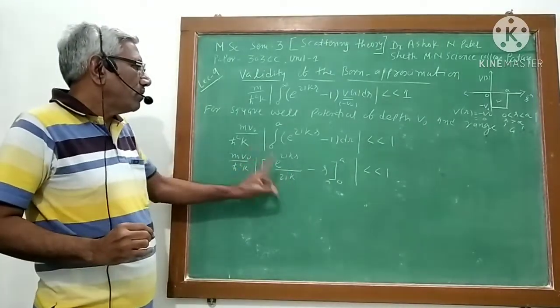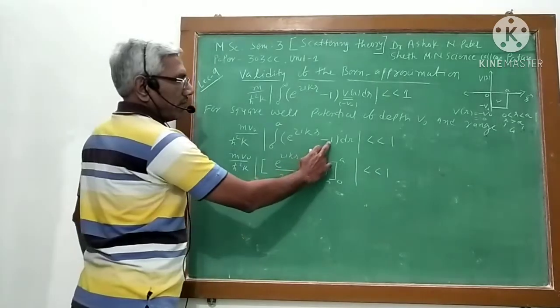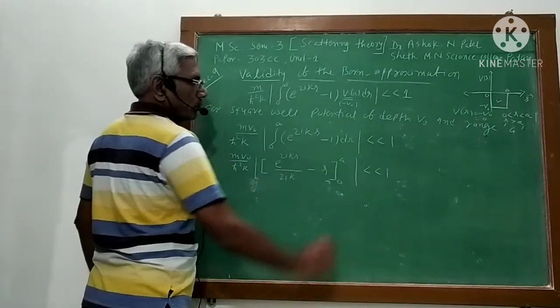It is a general solution, you should know it. And minus, what is the integration of 1? It is r, so minus r in the range 0 to a.